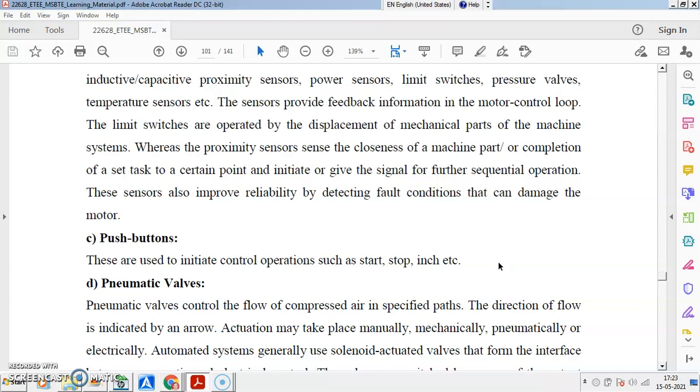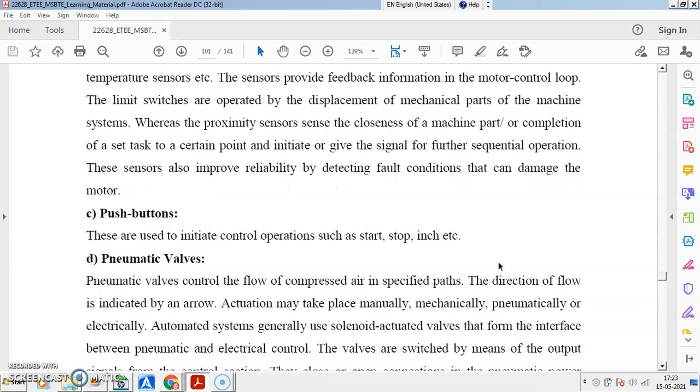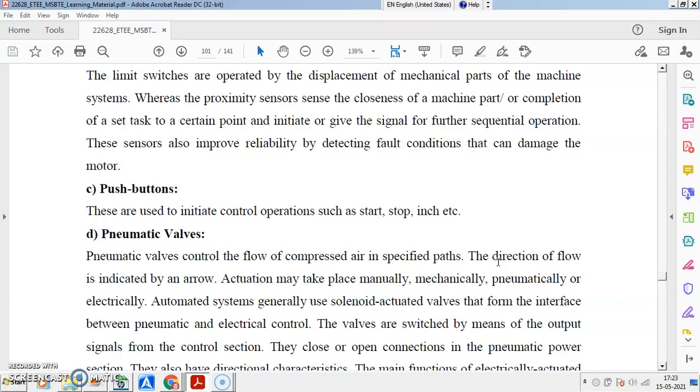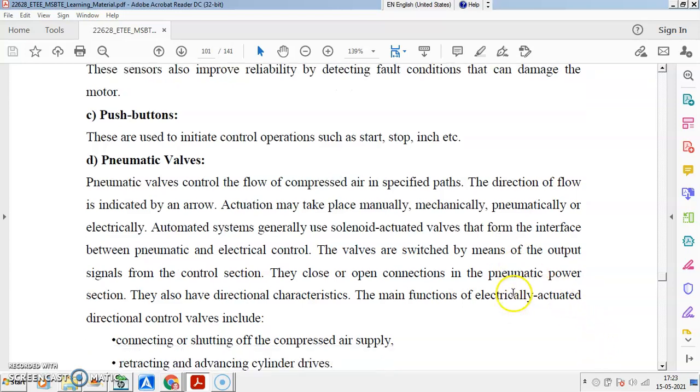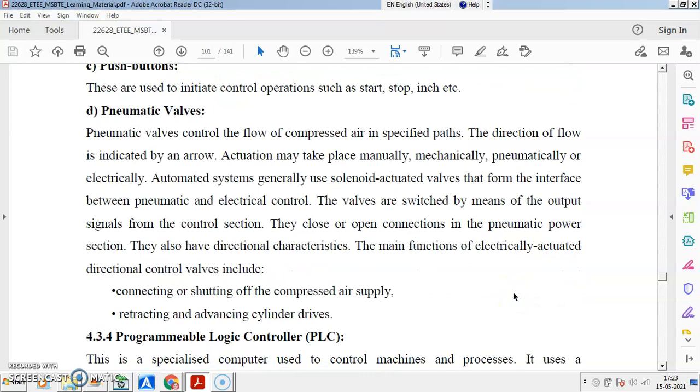Then pneumatic valves. I think we have discussed. Hydraulic, pneumatic. You may have mechanical valves. These are also provided. These valves are switched by means of output signals from the control section, either on or off. Okay, they close or open connections in the pneumatic power section. So pneumatic and hydraulic sensors are provided, like for disconnection, setting of the compressed air.